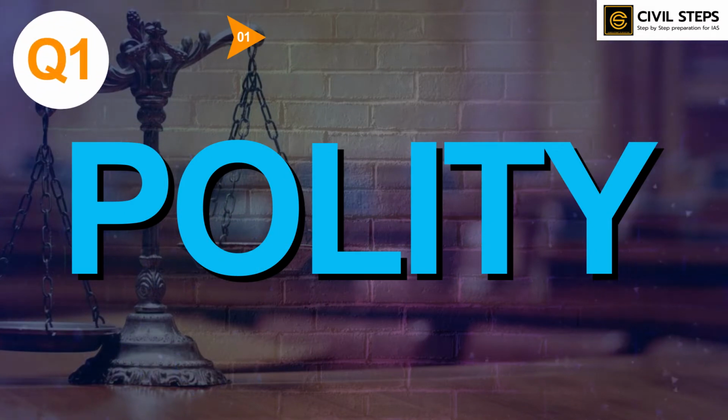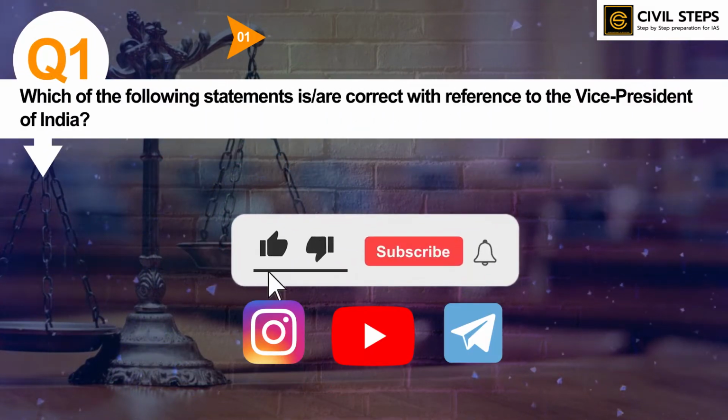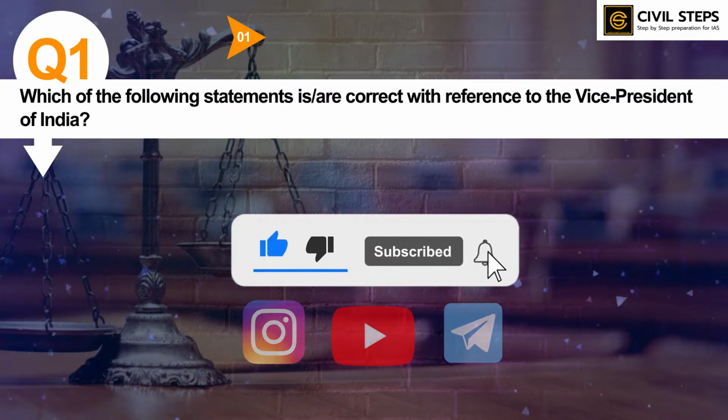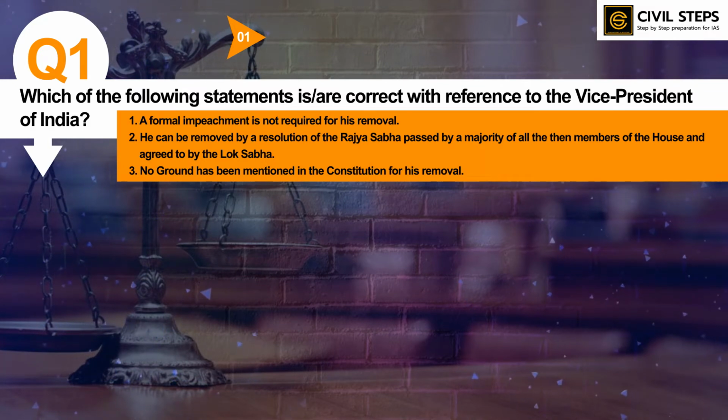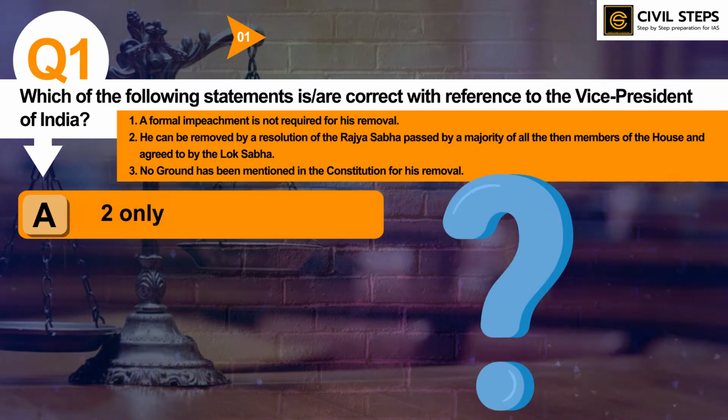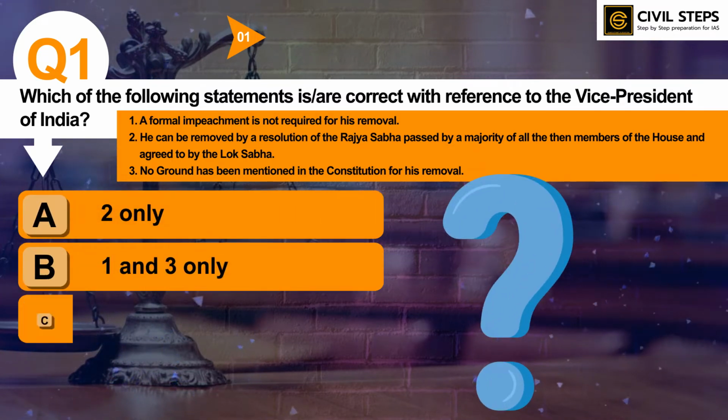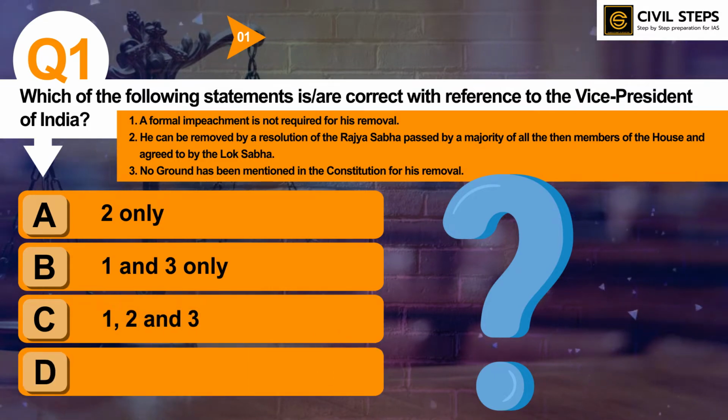So, the first question is, which of the following statements is or are correct with reference to the Vice President of India? First, a formal impeachment is not required for his removal. Second, he can be removed by a resolution of the Rajya Sabha passed by a majority of all the then members of the House and agreed to by the Lok Sabha. Third, no ground has been mentioned in the constitution for his removal. So select the correct answer using the code given below. Option A 2 only, B 1 and 3 only, C 1, 2 and 3, and option D 1 only.